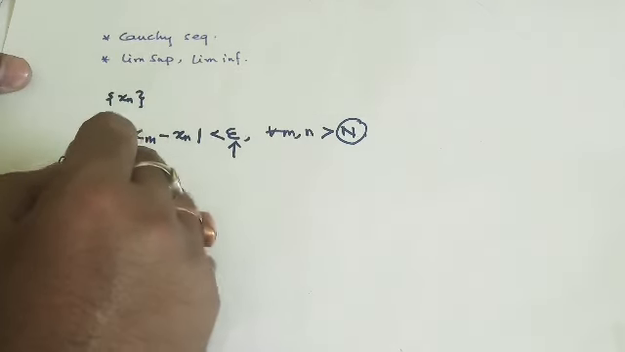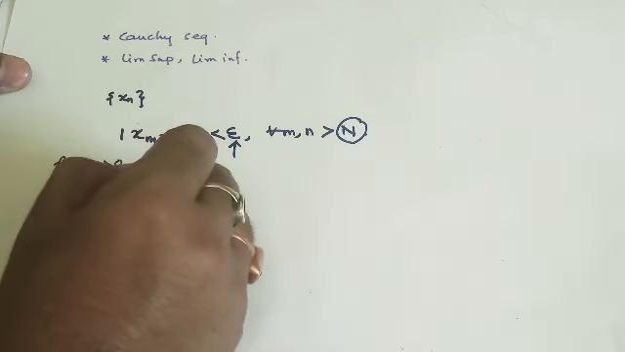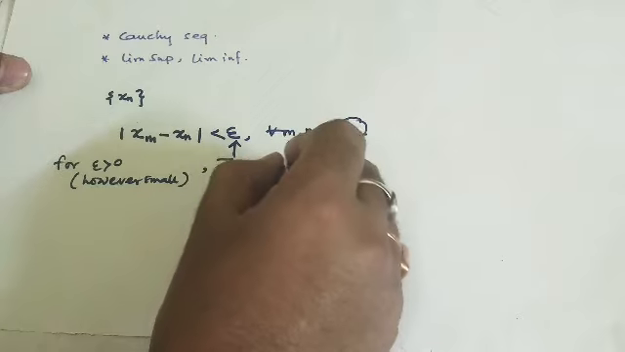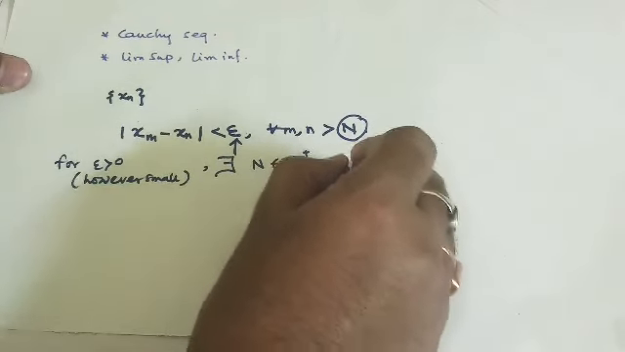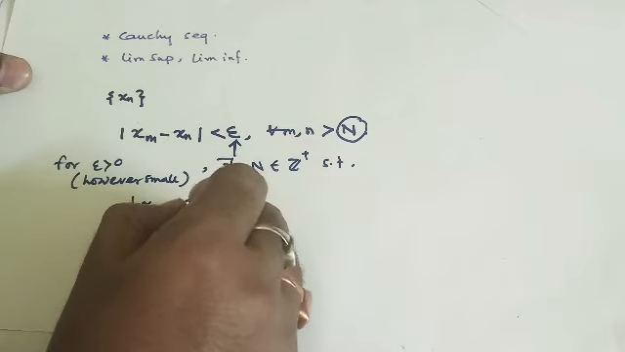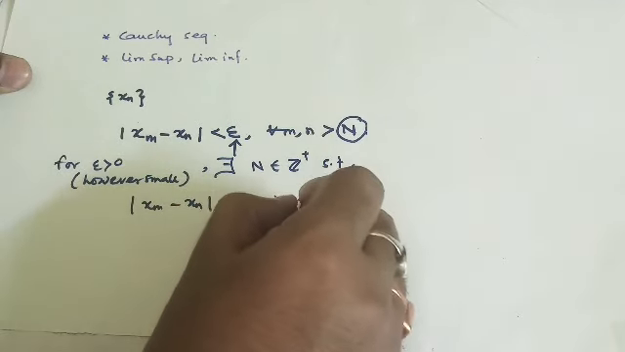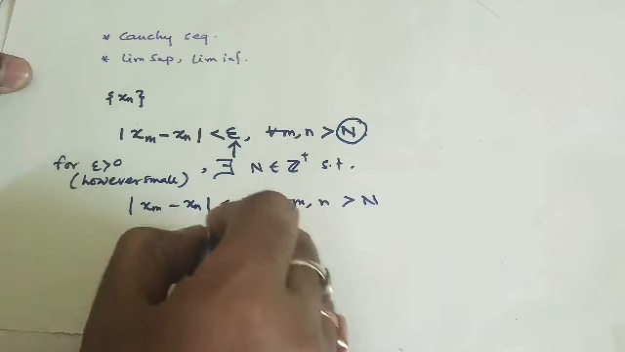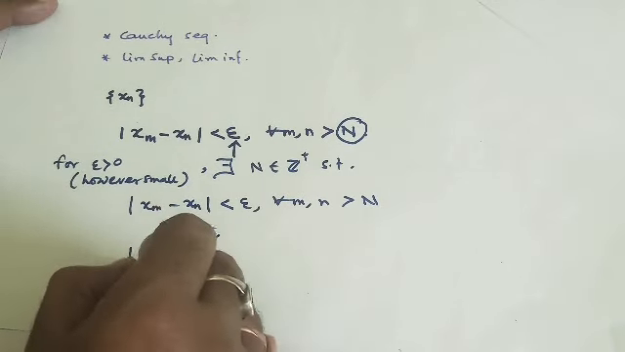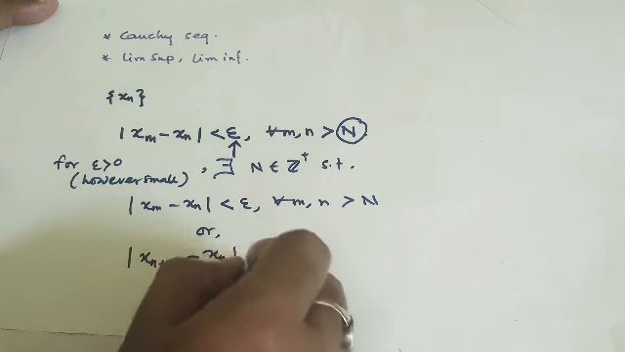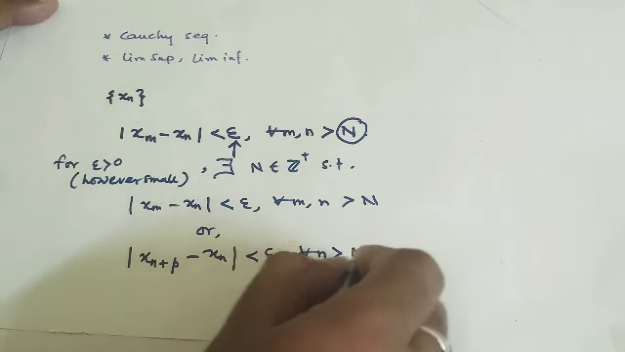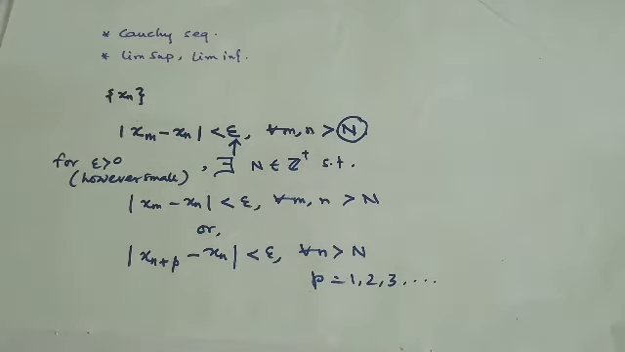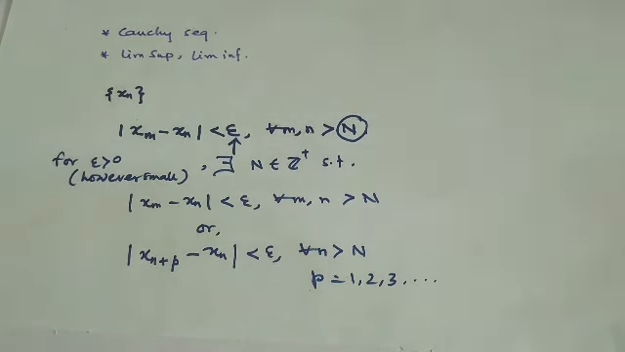For epsilon greater than 0, however small, there exists N belonging to Z plus, or natural numbers, such that |xm minus xn| is less than epsilon for all m, n greater than N. Or there is another equivalent statement, that is |x(n+p) minus xn| is less than epsilon for all n greater than N, and p equals 1, 2, 3 and so on. That is the main story for Cauchy sequence.